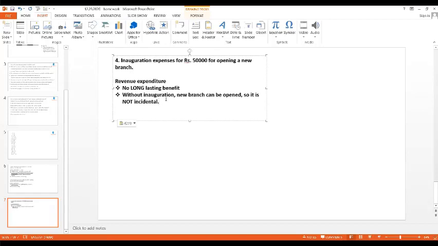It is a revenue expenditure. Why? Because no long lasting benefit. Just because I inaugurated a branch, I do not have any long lasting benefits. I can open a new branch even without inauguration. So without inauguration, a new branch can be opened. So it is not incidental. That is, it is not necessary for me to spend the amount. Okay. So I hope everyone has got it. Any doubts you can ask. Those of you who want to write, quickly write.